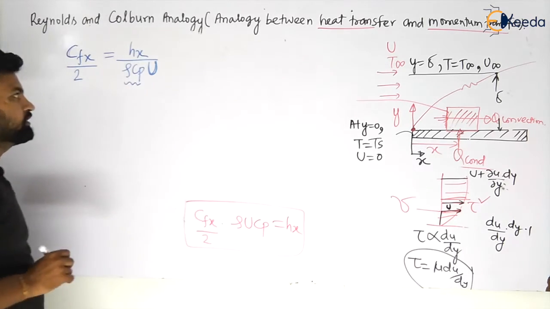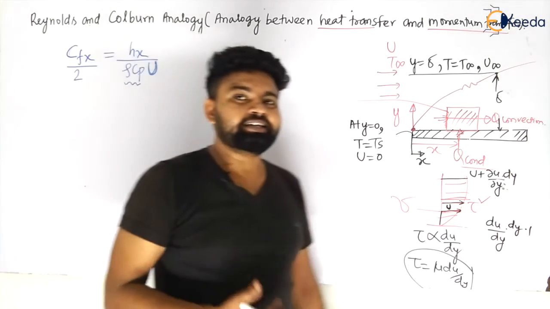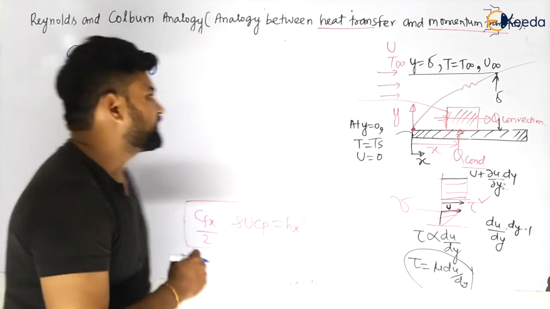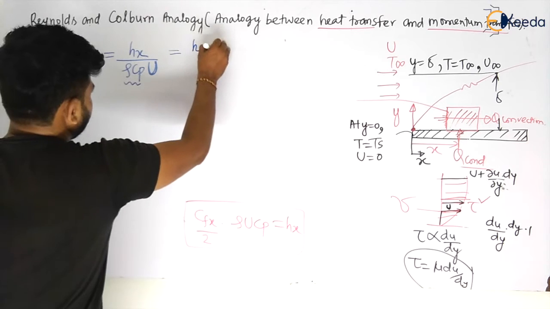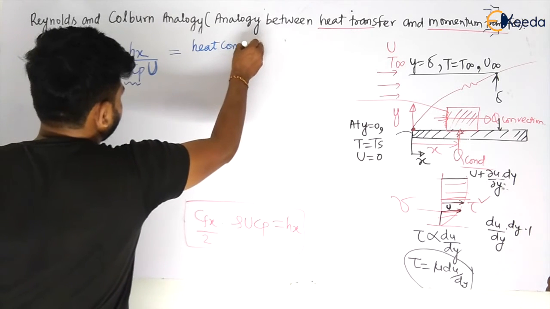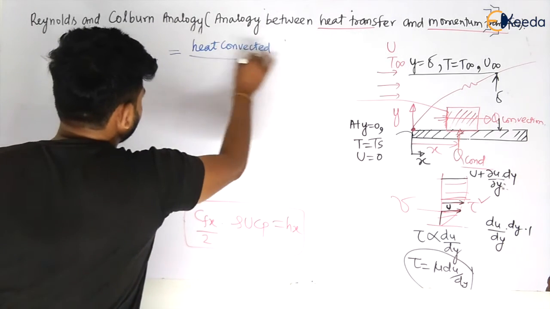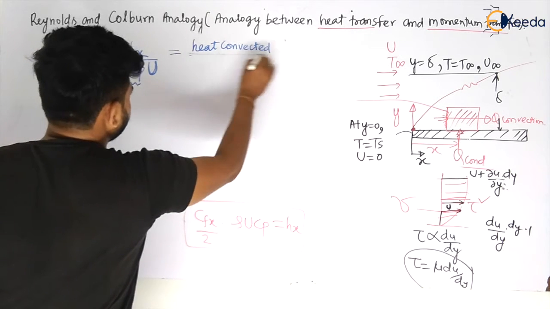You remember this? Rho Cp, the heat absorbing capacity of the particular material, my dear students. So this is nothing but heat convected to heat absorbed, my dear students.